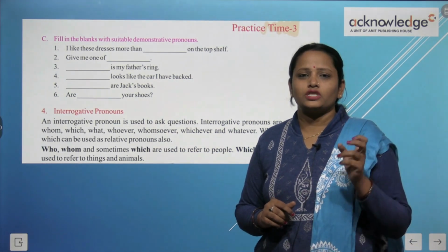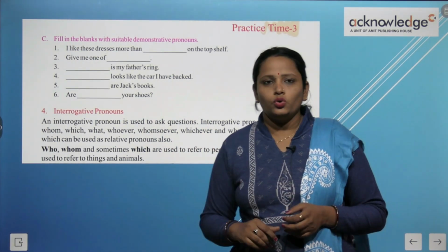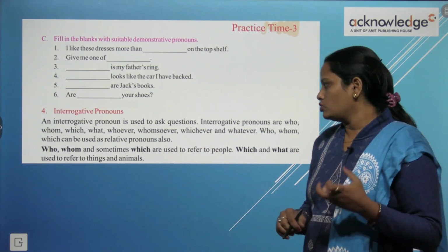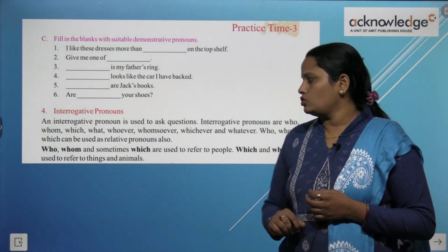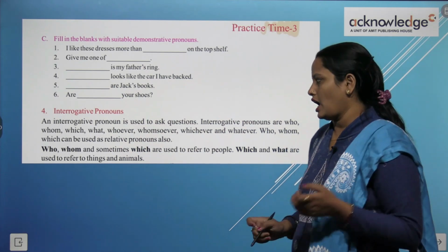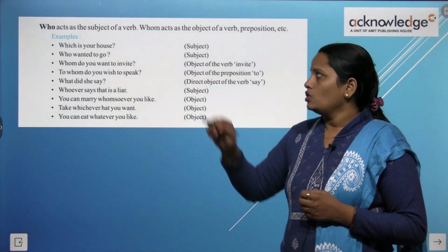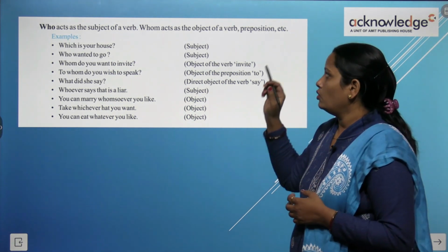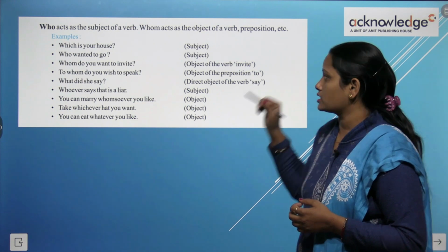So WH वाले जो भी words हैं वो हमारे interrogative pronouns में आते हैं. Who, whom, which are used to refer to people. And which and what are used to refer to things and animals. So these are some interrogative pronouns. Who acts as a subject, whom acts as the object of the verb, preposition, etc.